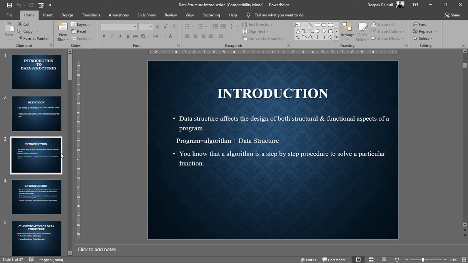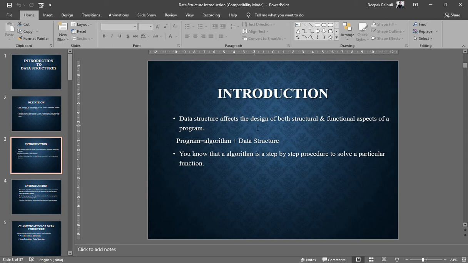Now come to the introduction part. See, in the first line you can see data structure affects the design of both structural and functional aspects of a program. Now in the second line there is some relationship between program and algorithm plus data structure. Your program covers two things. First, the data structure you are going to use. Second, the algorithm behind that particular data structure, right? The collective name of those two is referred to as a program.